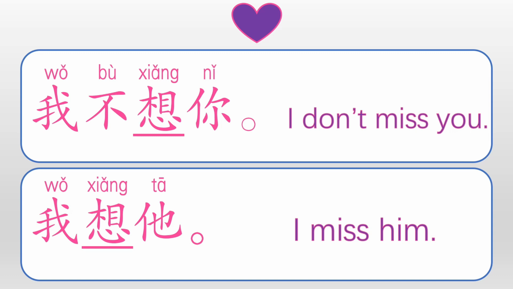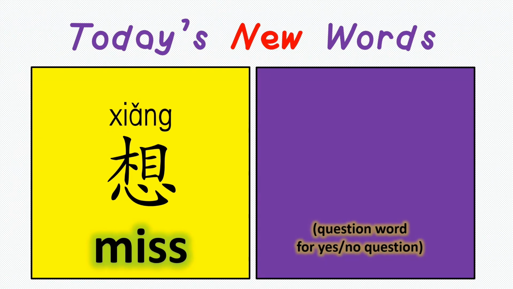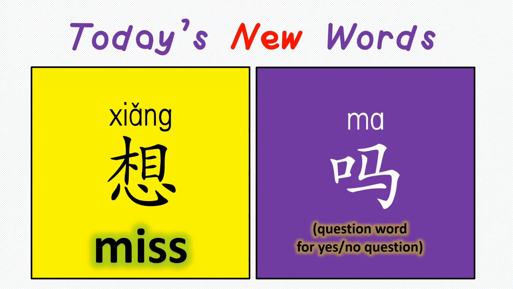Now let me give you a summary of today's new words we learned. 想 means to miss, and for the question word to make a yes-no question, you add this word, ma, at the end of a sentence to make it a yes-no question.